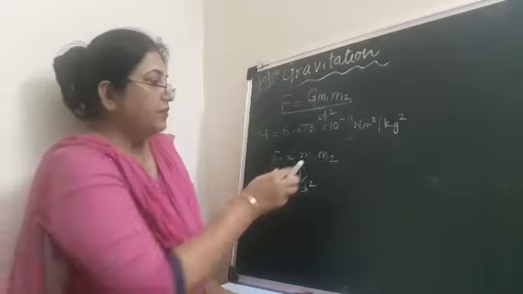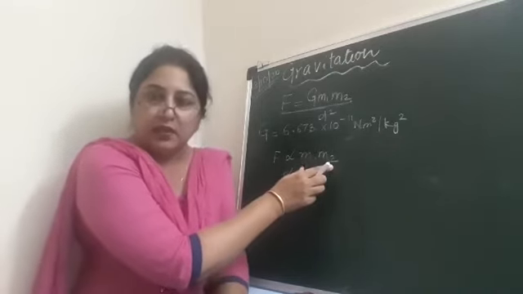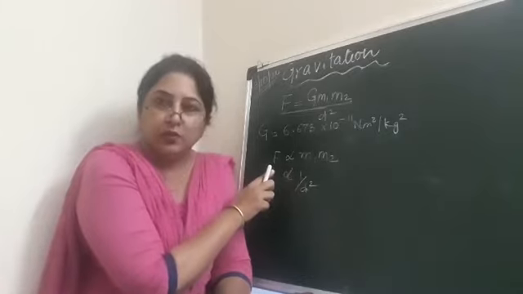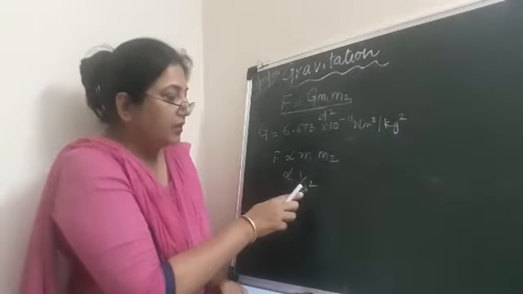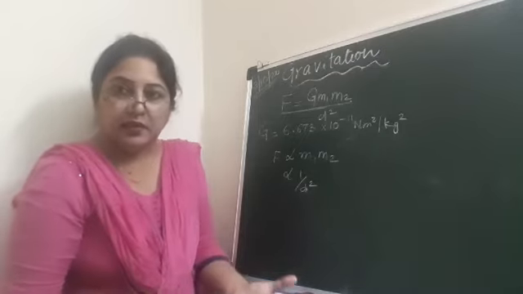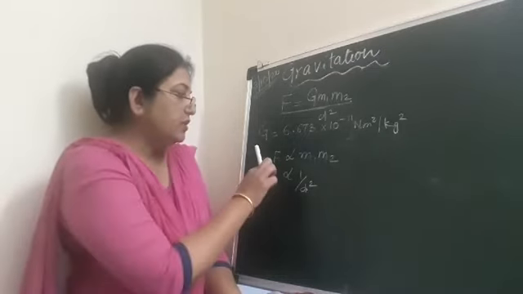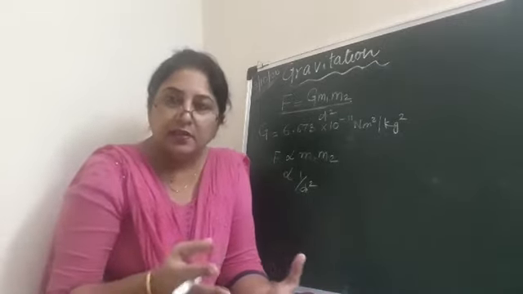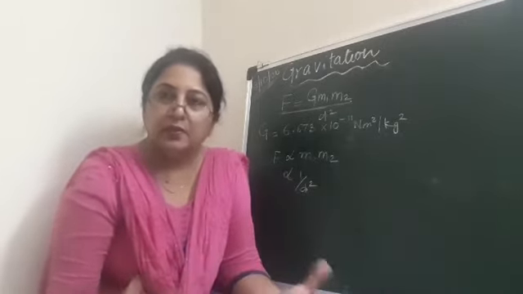Now you know that if the masses of the two objects increase, the force of attraction between them will also increase, and if the distance between the two objects increases, the force of attraction between them will decrease, and if the distance between the two objects decreases, then the force of attraction between them increases.